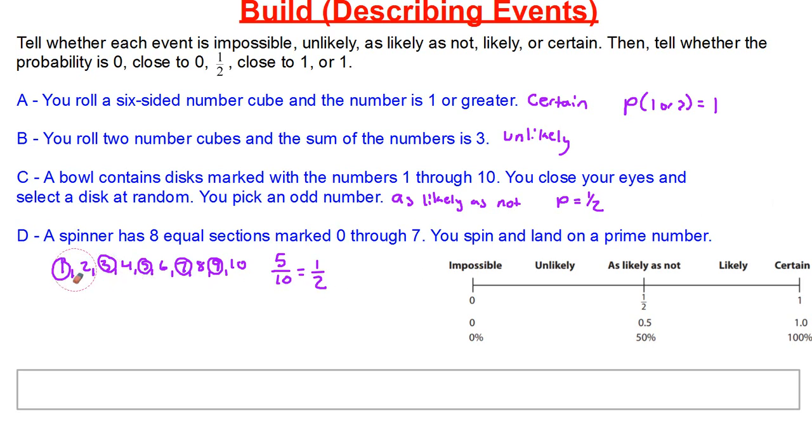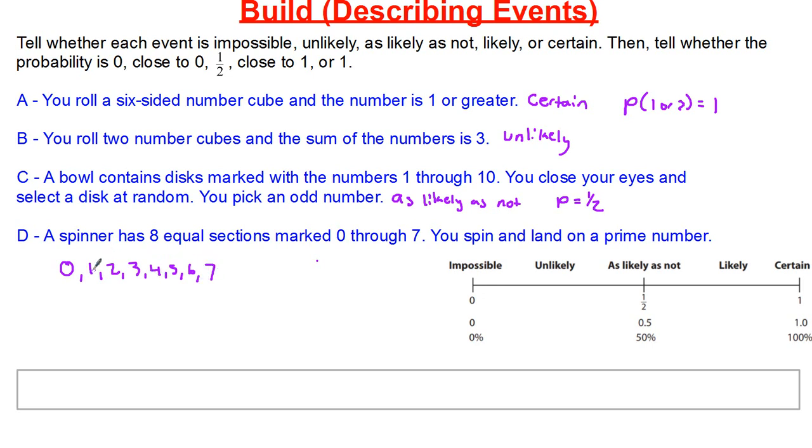A spinner has 8 equal sections marked 0 through 7. You spin and land on a prime number. So once again, let me list all my possible outcomes. 0, 1, 2, 3, 4, 5, 6, and 7.